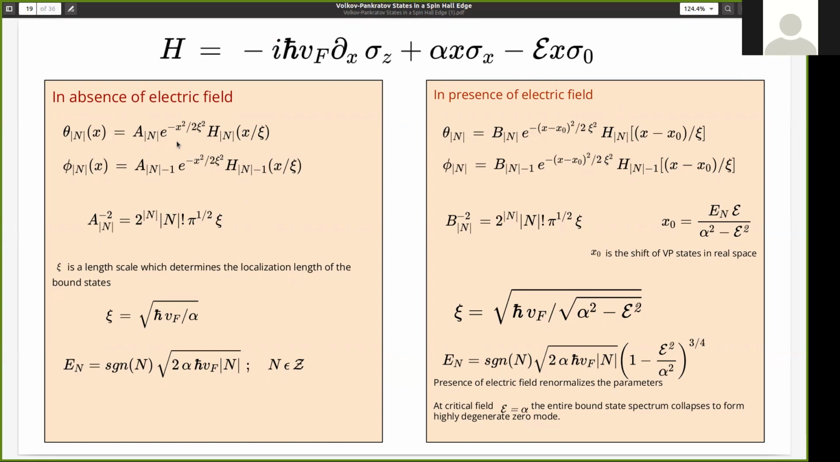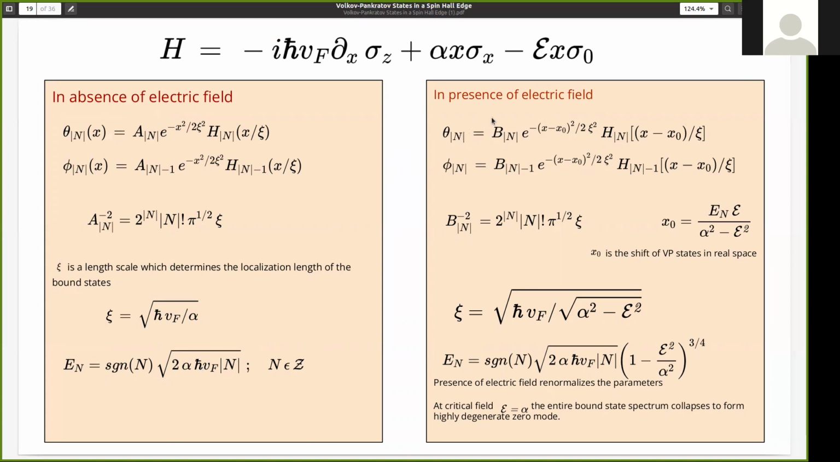Now in the absence of electric field, you can see the solutions for theta and phi are just basically the harmonic oscillator equation, where this A_n is basically a constant given by this term. Here xi is a length scale which determines the localization length of the bound states, given by the square root of h-bar v_F by alpha. And from the condition that the index of this Hermite polynomial needs to be an integer, we find that the bound state energy is sign function of n times the square root of twice alpha h-bar v_F times root n. So this is basically the Landau quantization of graphene, right?